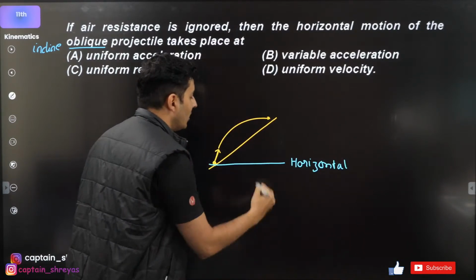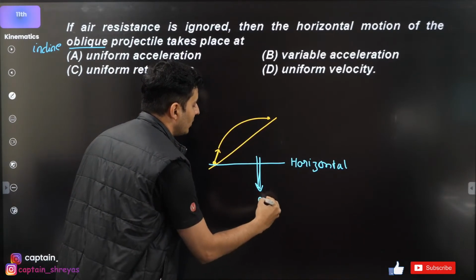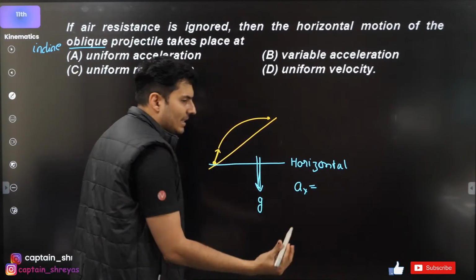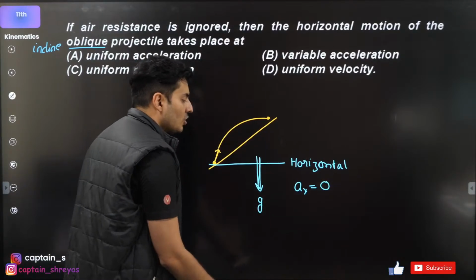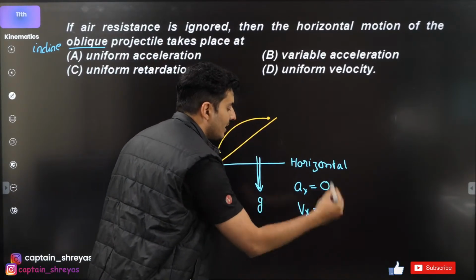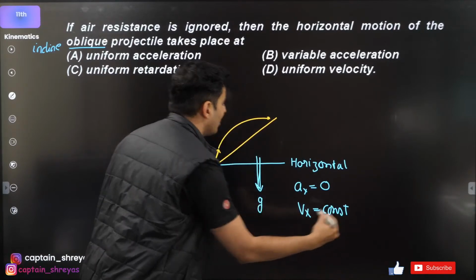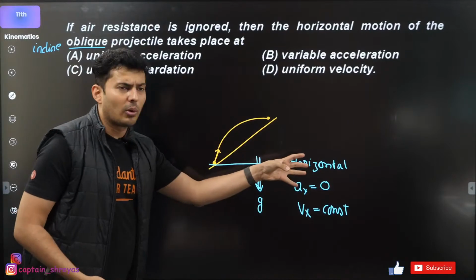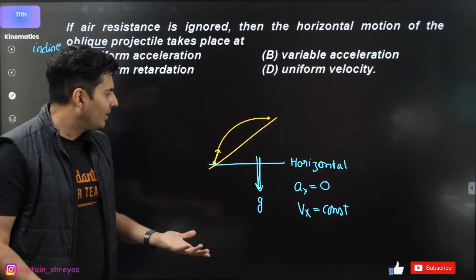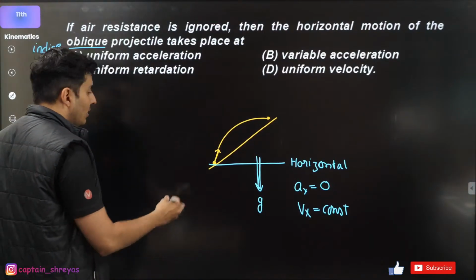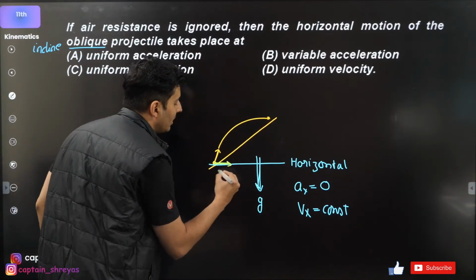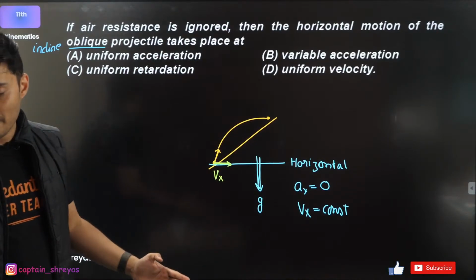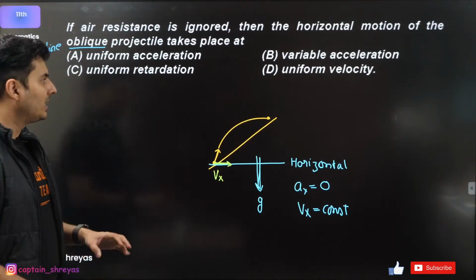We all know that acceleration due to gravity is only there in the vertical direction. So what is the component of acceleration in the x direction? It is not there. So what will happen to the velocity component in the x direction? It will be constant. Now whether it is inclined, not inclined, from a hill, or you throw it as a normal projectile, doesn't matter. The x component of the velocity will be constant. So hence it will be uniform velocity. Yes, very good. Option D.